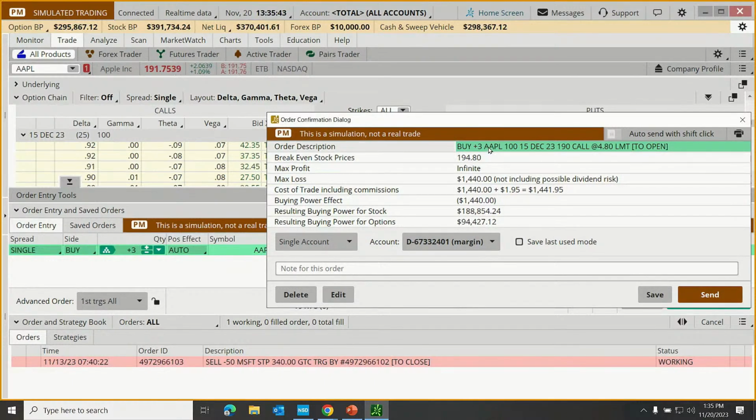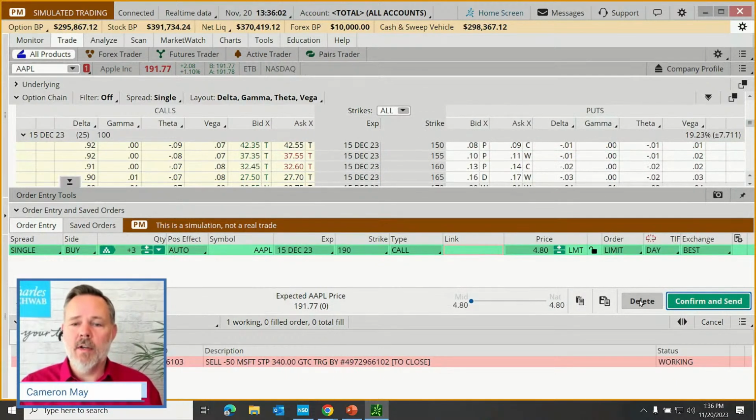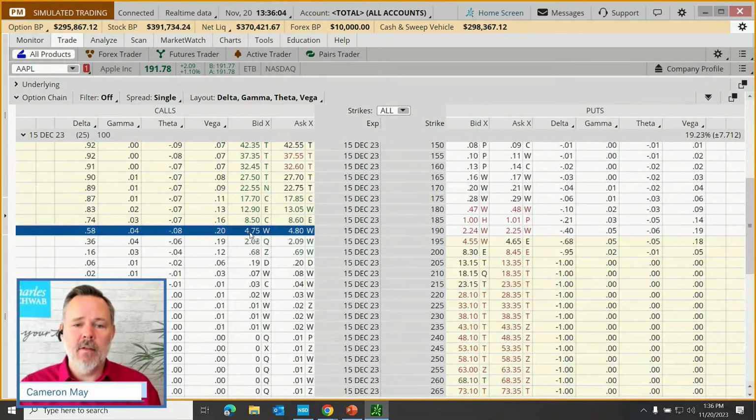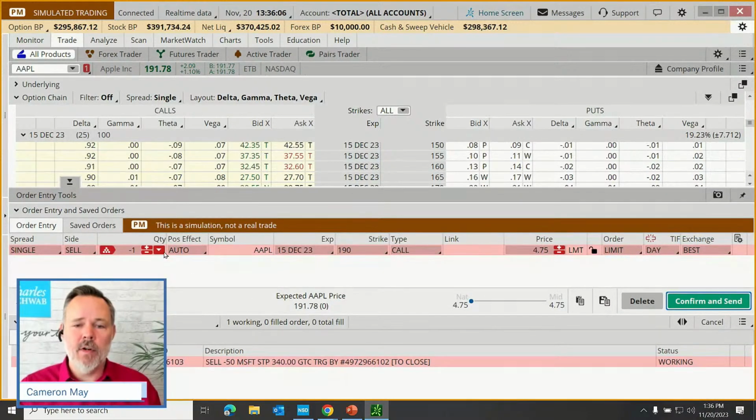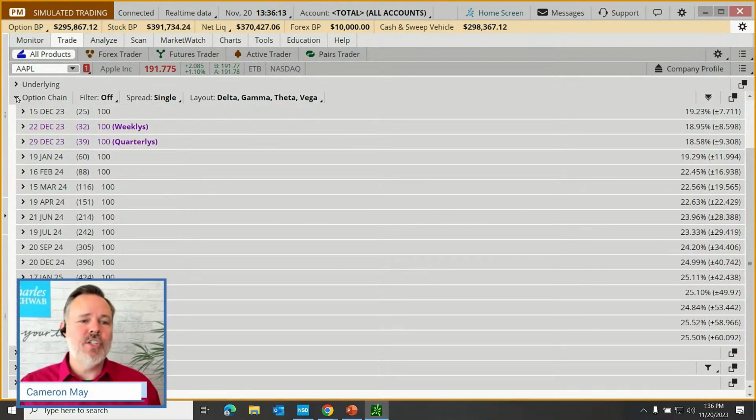Okay, now you'll notice on this, it's an option contract. There is a commission, 65 cents per contract. In this case, 65 times 3, because I chose 3, would be $1.95 in commissions. I could send that order off. I'm not going to do that, but that's how we create an order to buy an option. To sell, we just click on the bid price, and there's an order to sell. We can customize it and confirm and send. Okay, so there's our option chain.